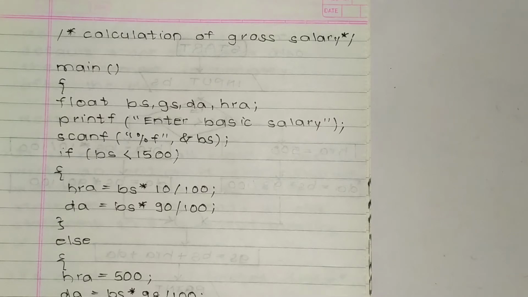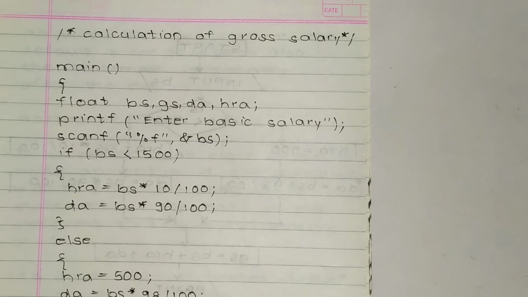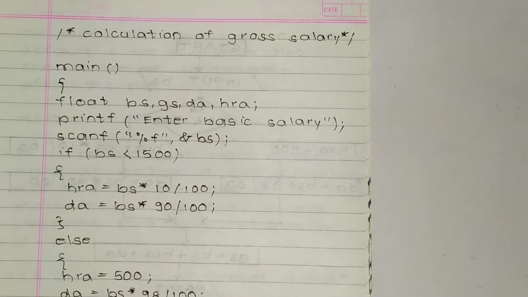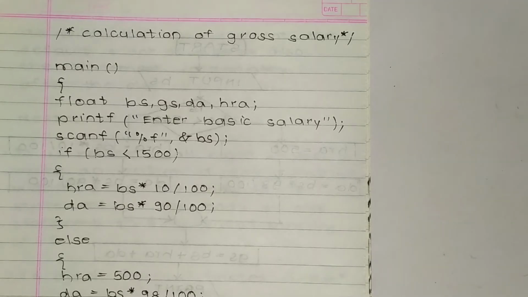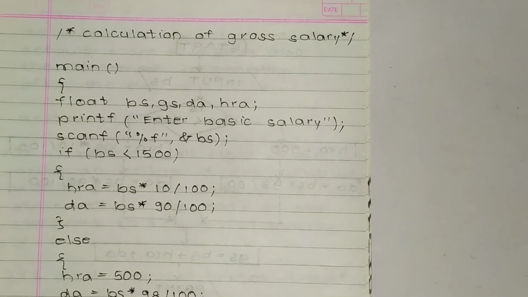Now printf: we are printing "enter basic salary". So printf enter basic salary, semicolon. Here we are asking the user to enter the basic salary. Now scanf %f, that is float, comma, ampersand BS, semicolon. So scanf %f comma ampersand BS, where BS is float.